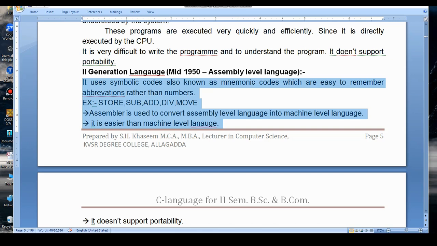So for converting assembly level language into machine level language, one converter is needed. That converter is called an assembler. So here the assembler will convert the assembly level language code into machine level language and machine level language to assembly level language in reverse.